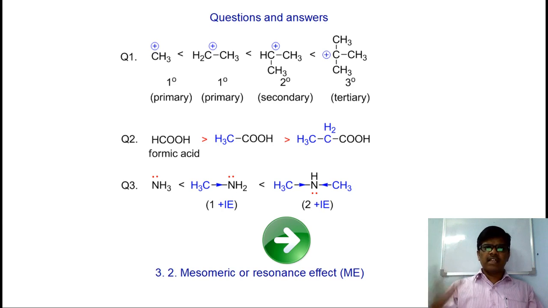One is the stability order of tertiary, secondary, and primary carbocations, and the acidity order of formic acid, acetic acid and propionic acid, and the basicity of dimethylamine, methylamine, and ammonia. It is clear, friends. In this lesson we learned about the inductive effect of organic molecules.